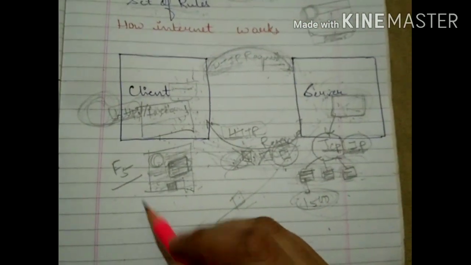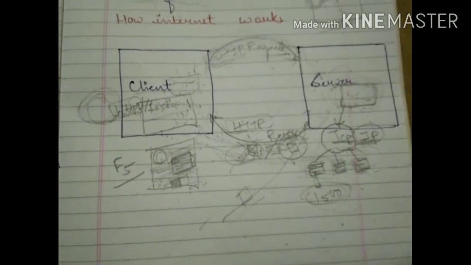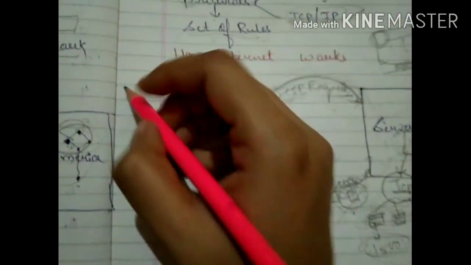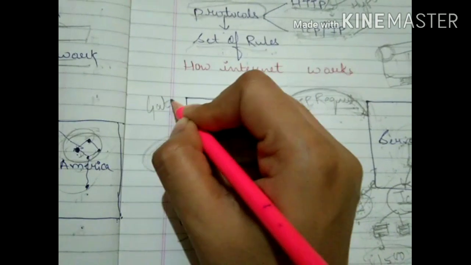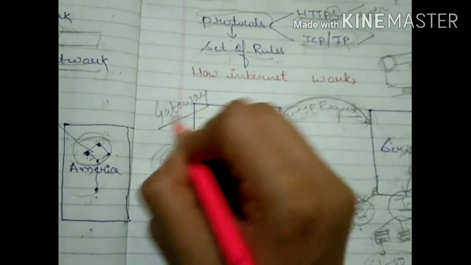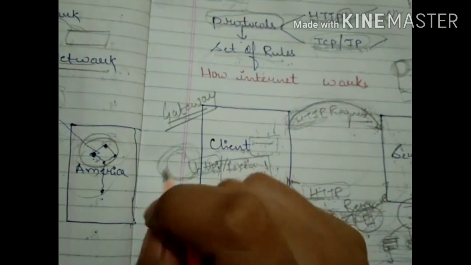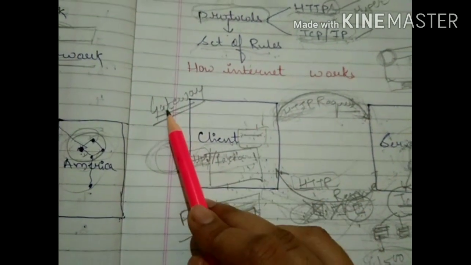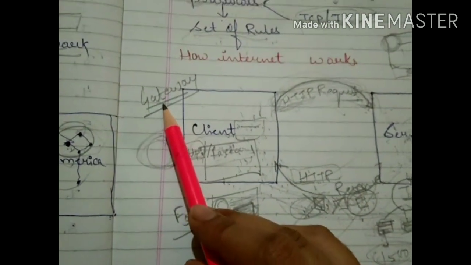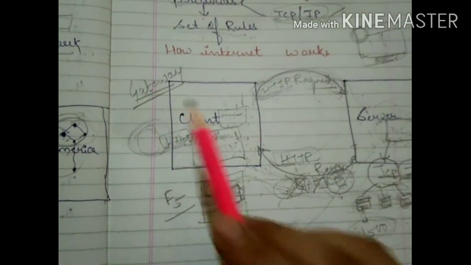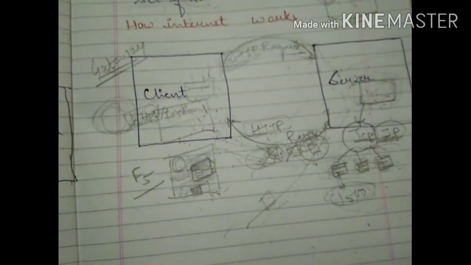Children, in this manner your internet works. If you read your book, there is one term, gateway. What is the function of a gateway? A gateway is responsible for making a connection between two different networks. Okay, you will do revision and check this again.